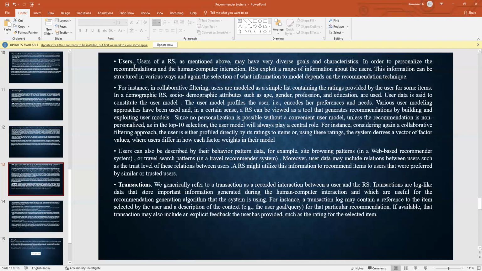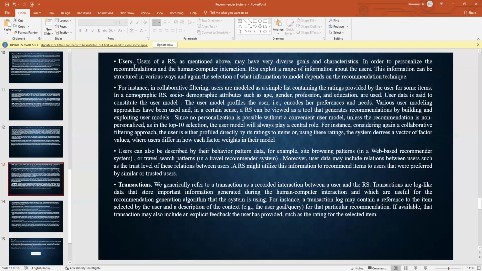Transaction. Now we go to transaction. We generically refer to a transaction as a recorded interaction between a user and the recommender system. Transactions are log-like data that store important information generated during the human-computer interaction, and which are useful for the recommendation generation algorithm that the system is using.